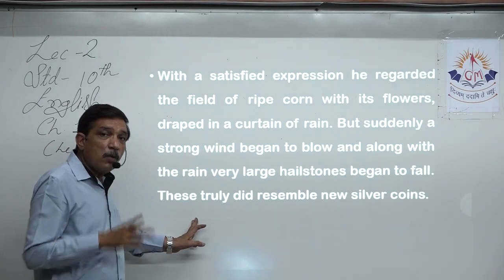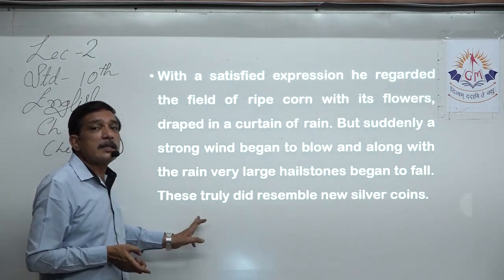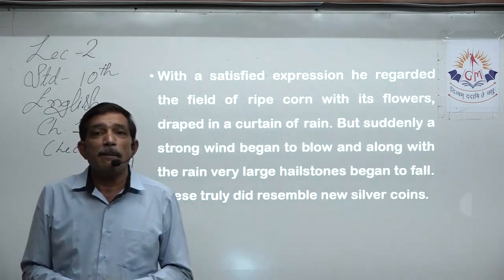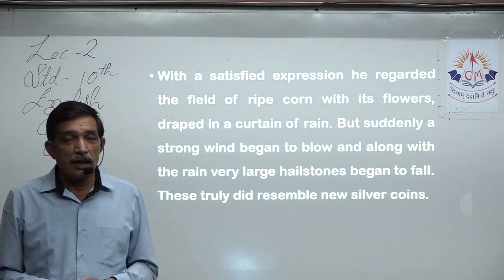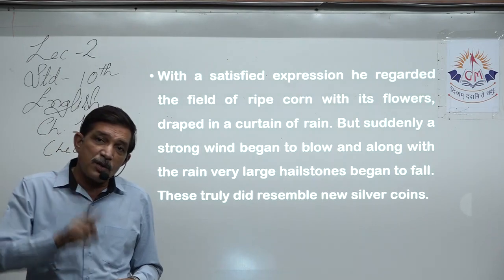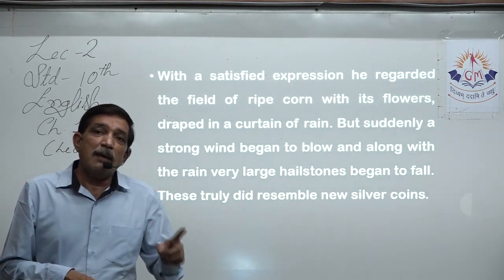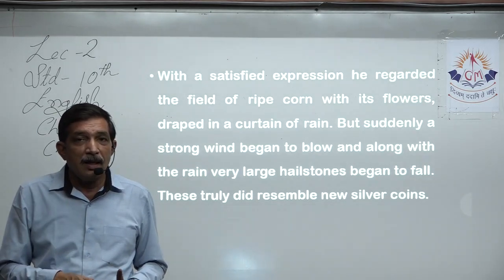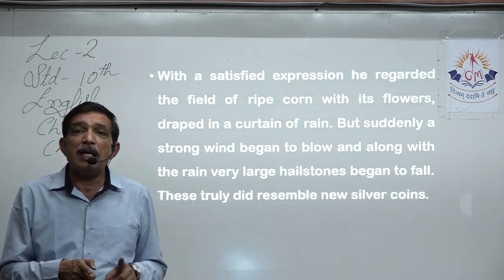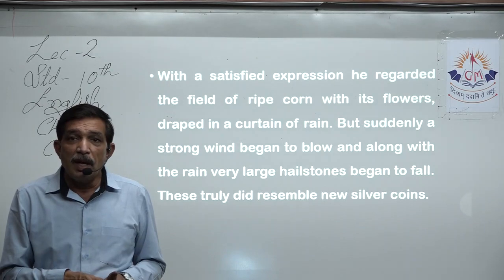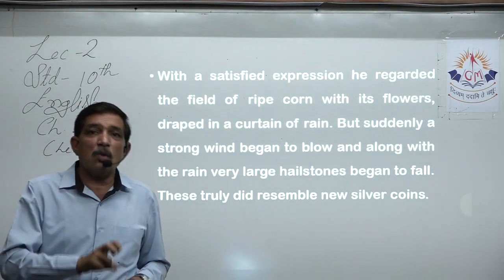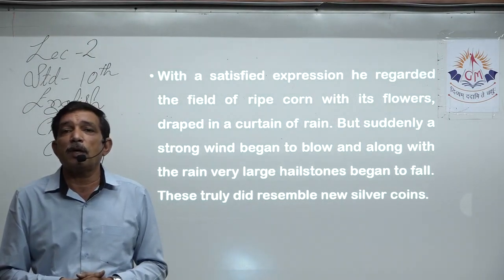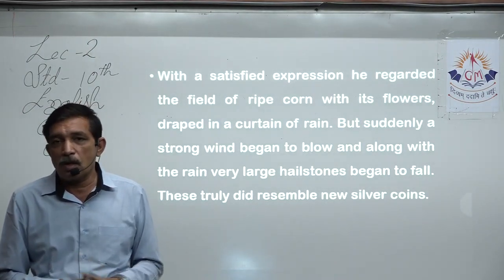The same rain which turned into hail, that hailstone, is certainly looking like a shiny new coin, right? But if it was rain, it was certainly money. But hail is not money, because hail is going to destroy the crop. The hailstone looks like a coin, but the farmer will get no economic benefit from it. It is not a benefit.